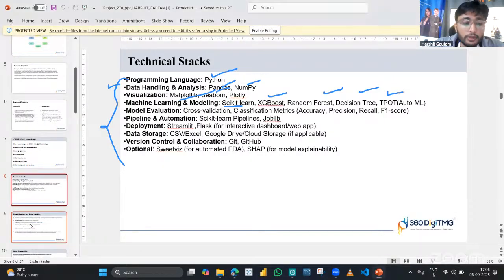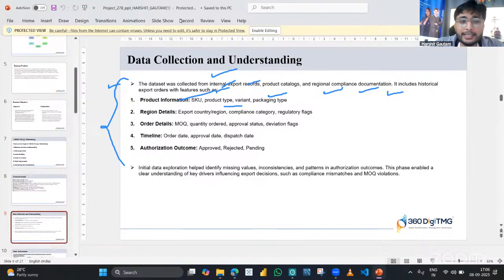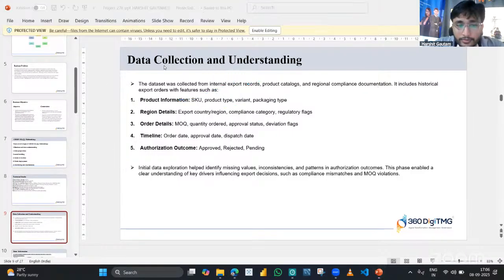Now, talking about data collection and data understanding. We had a lot of variables, and I'm showcasing the top five things here. We have product information, in which we understood the different SKUs, product types, variants, and packaging types. Then the region, the different regions, and order details like MOQ and quantity ordered.